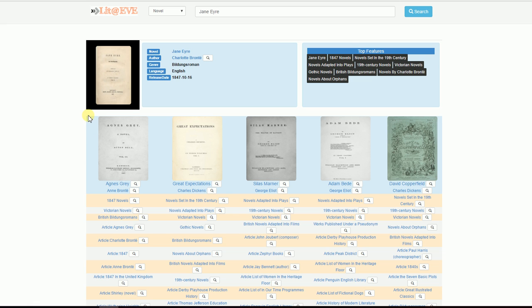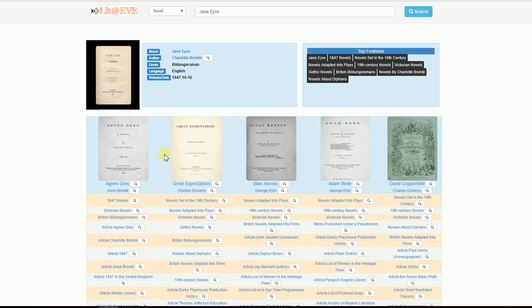Jane Eyre was also the journey of Jane Eyre from childhood years to her adult years, and Agnes Grey also follows a similar theme in my opinion. I haven't read Agnes Grey, but I'm interested in it just by seeing the recommendations.